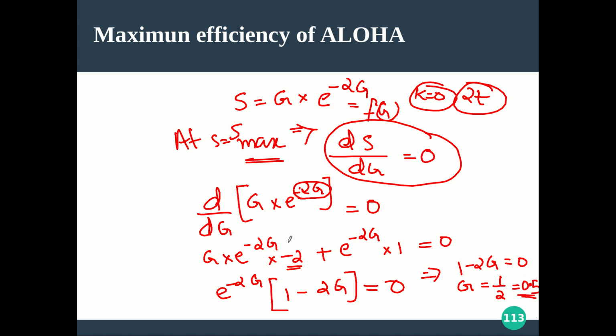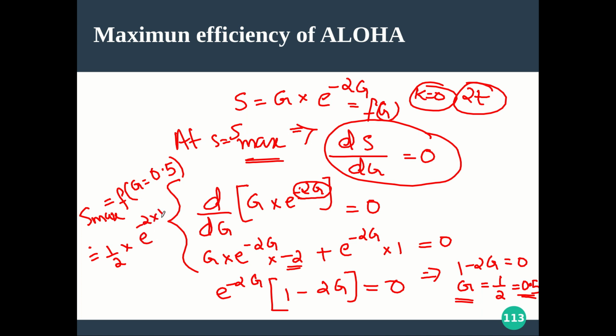So the function is getting a maximum value when g is equal to 0.5. This is what we call a stationary point in mathematics. Once we get the stationary point, how to get the maximum value? You can substitute in the function g is equal to this particular value. That will be g into e raised to minus 2g, with g equal to 1 by 2, so e raised to minus 2 into 1 by 2. So what is this? This will be minus 1. So this is 1 by 2e.